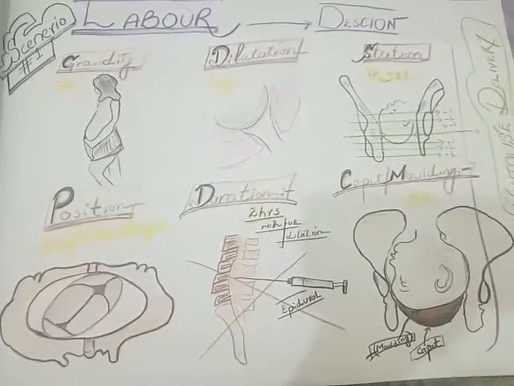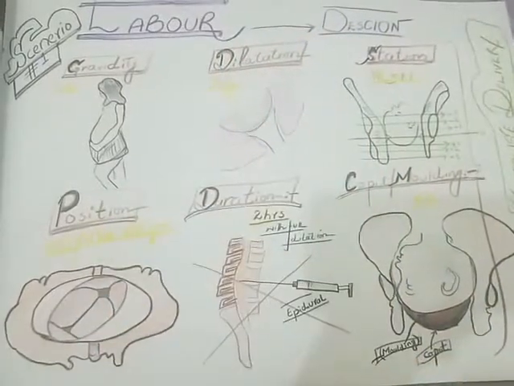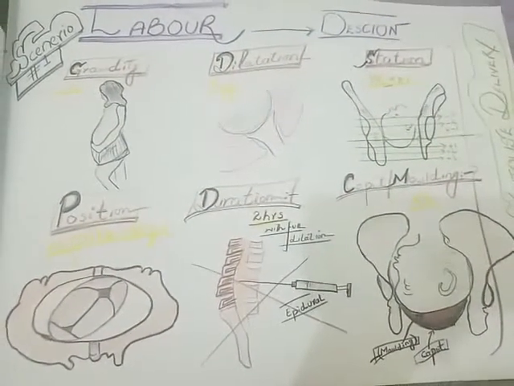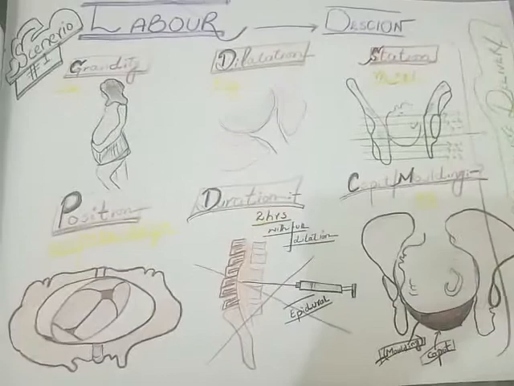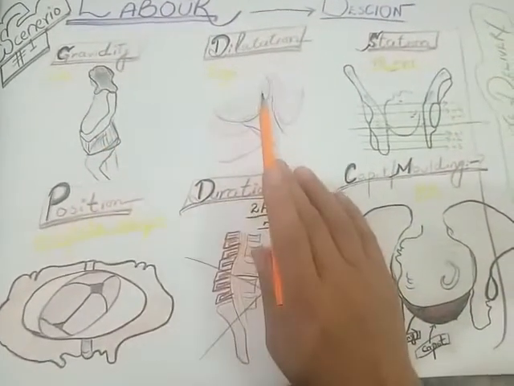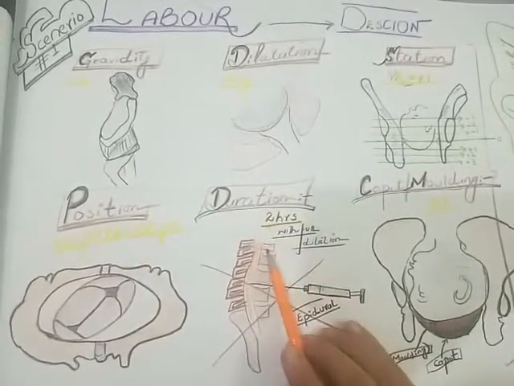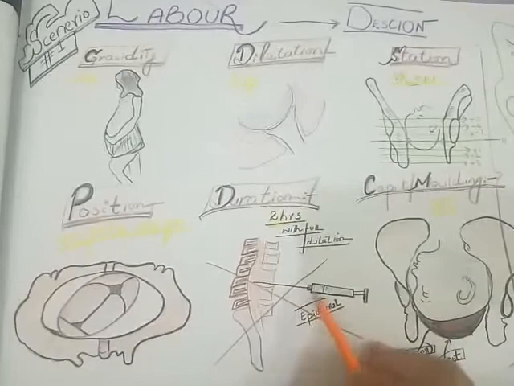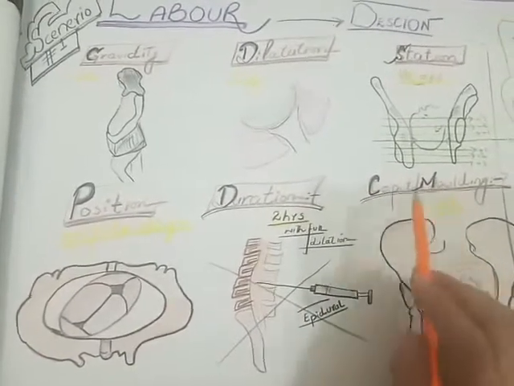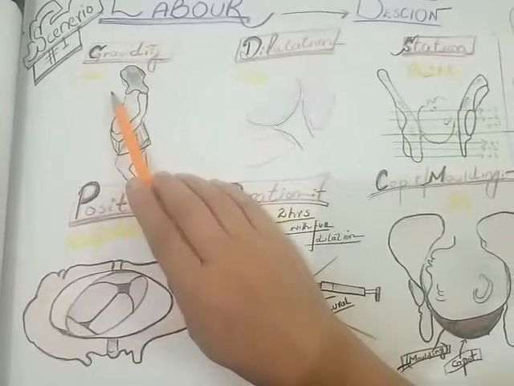Bismillahirrahmanirrahim. I am going to discuss certain labor related scenarios with you because different questions in the exams come related to labor, and we have to make decisions depending upon the situation, the gravity, dilatation, the station, the position of the head, the duration of the labor, and whether epidural is given or not, and the caput and molding. Okay, like for instance, we have scenario number 1 in which we have a primal gravida.